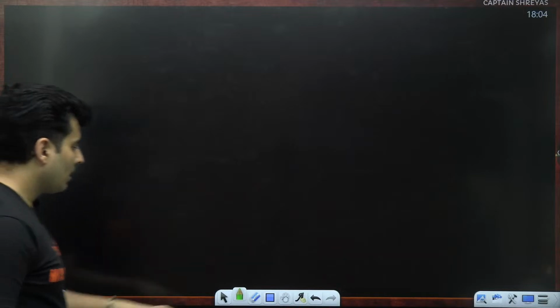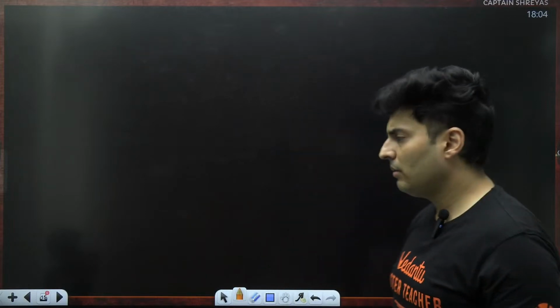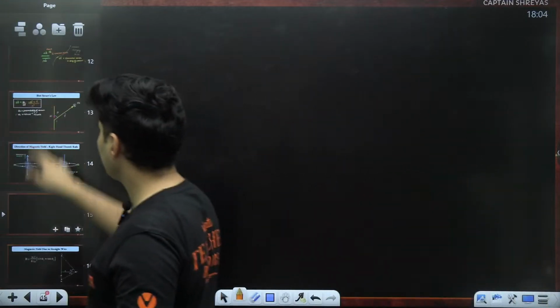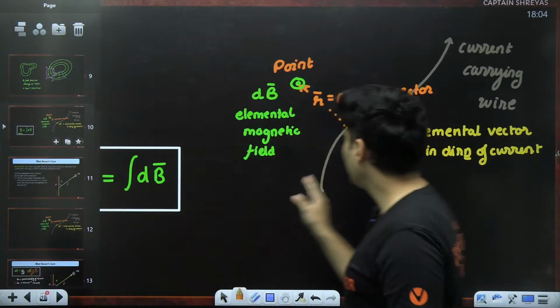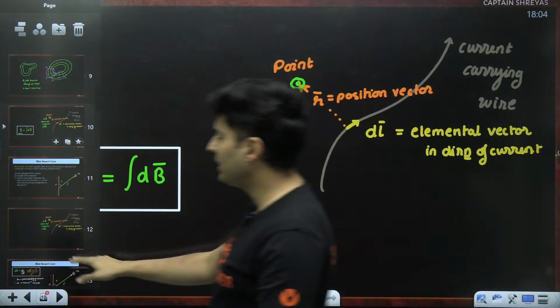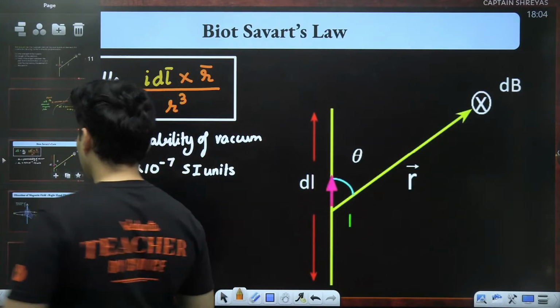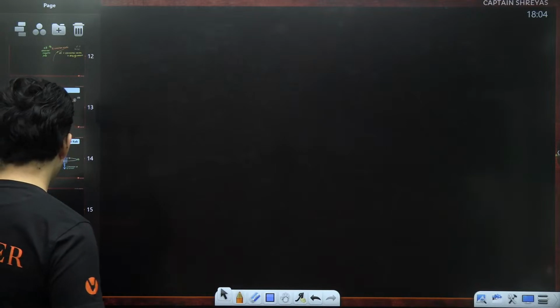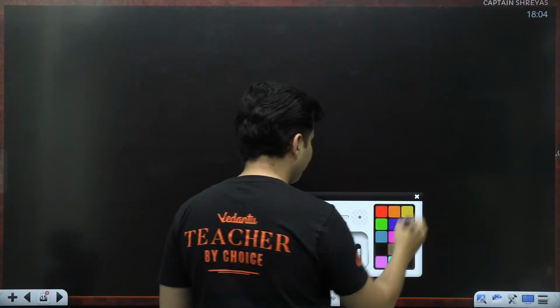Now, if you have to calculate the magnetic field due to a long wire carrying current, like I said before, you will have to obviously integrate over here. You have to integrate all the effects of all the elements to find the net field, and each element will give this much amount of field. So we'll see that, but before that, let us solve a simple question coming up on your screen.